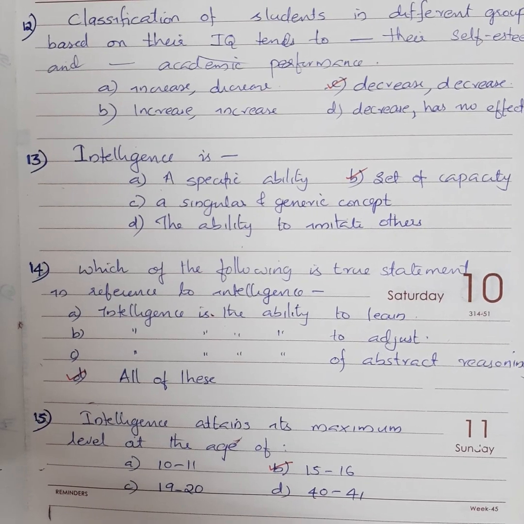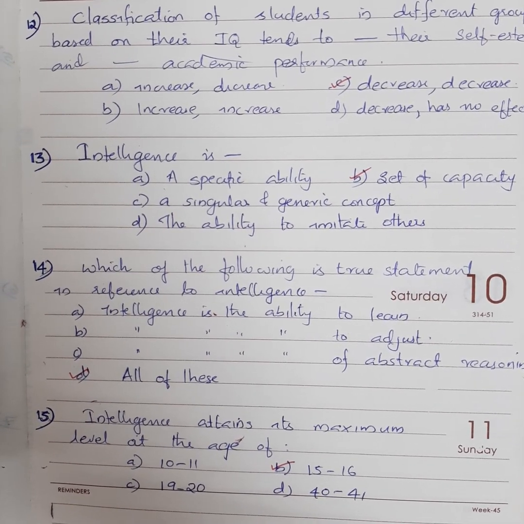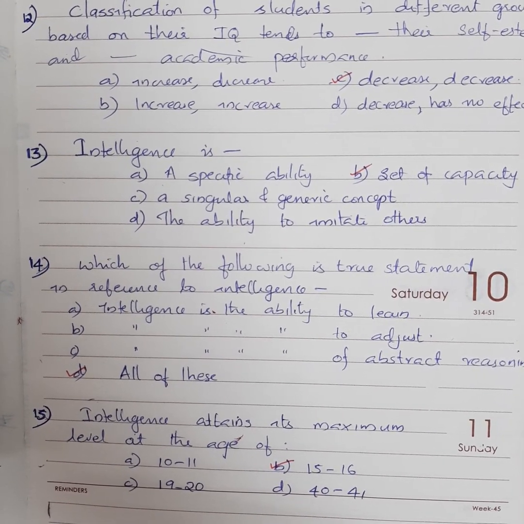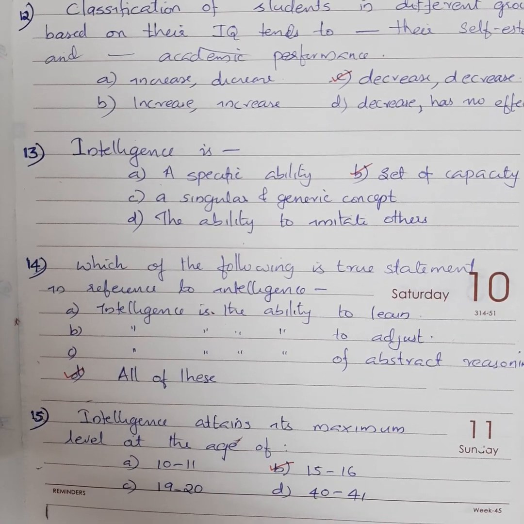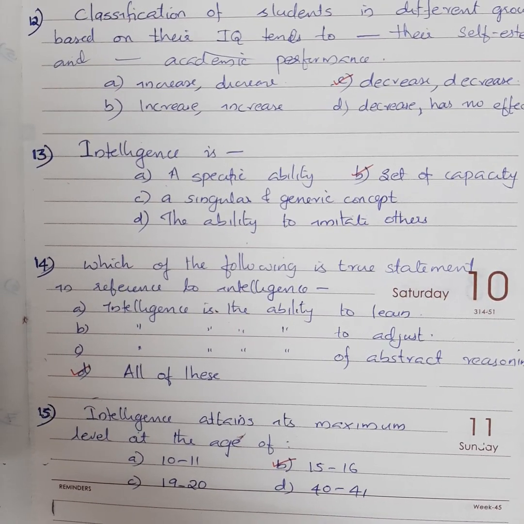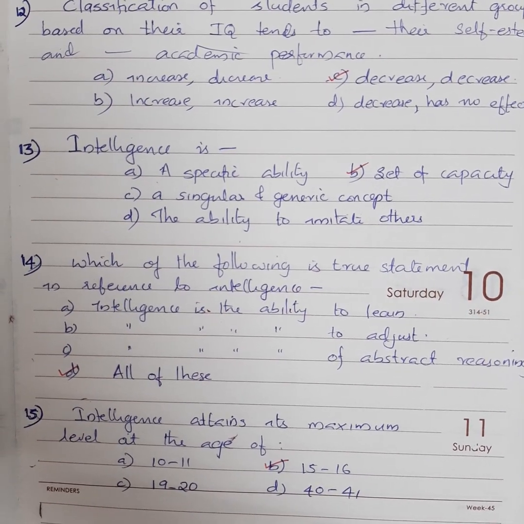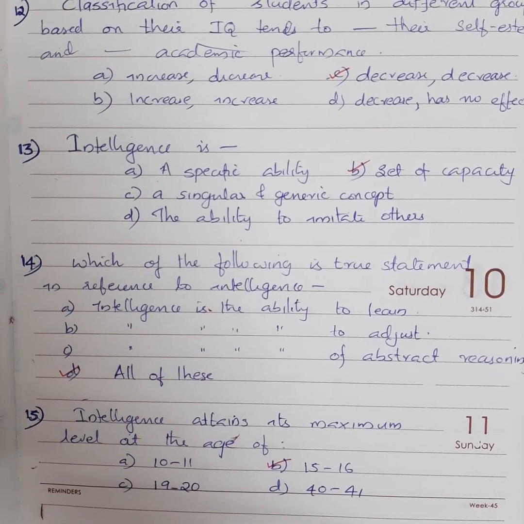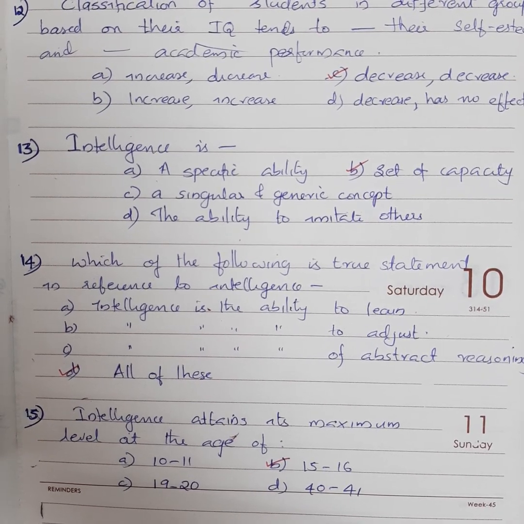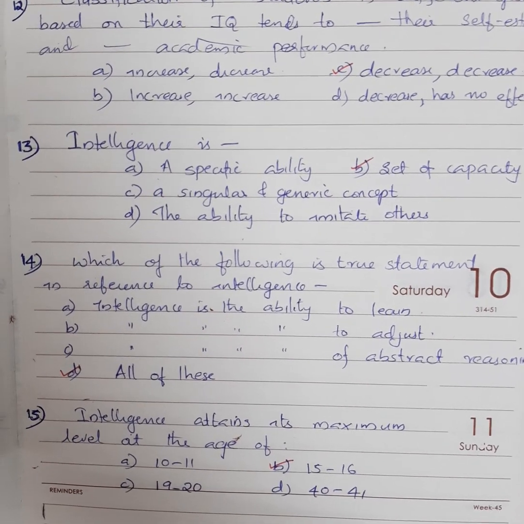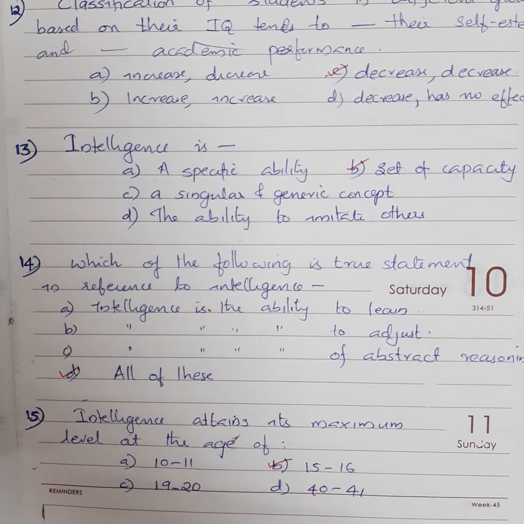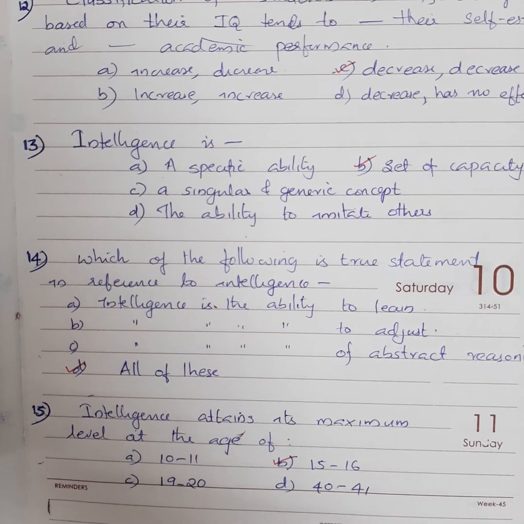Options are option A intelligence is the ability to learn, option B intelligence is the ability to adjust, option C intelligence is the ability of abstract reasoning, option D all of these. Here option D is the right answer, that is all of the above.